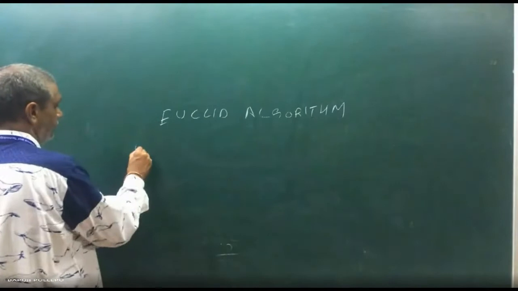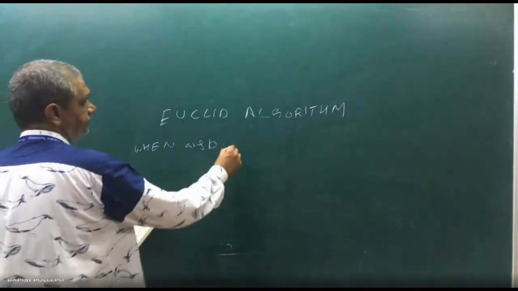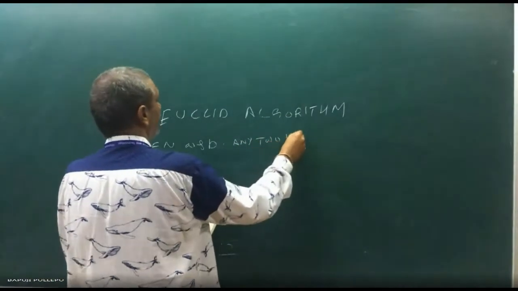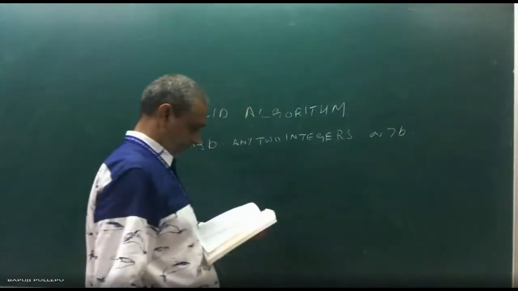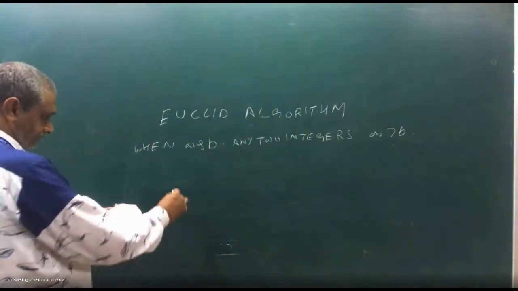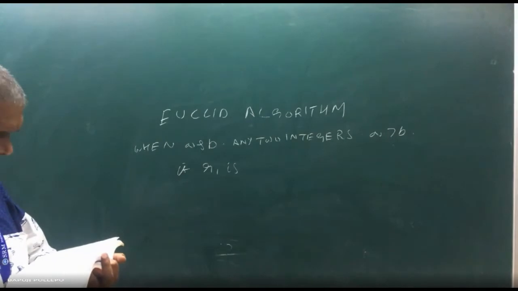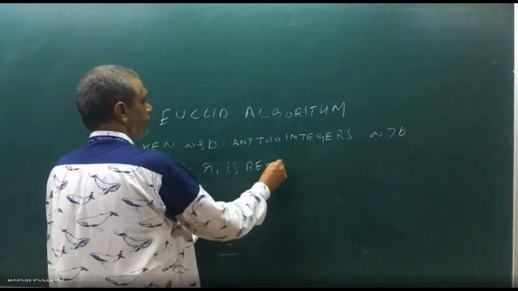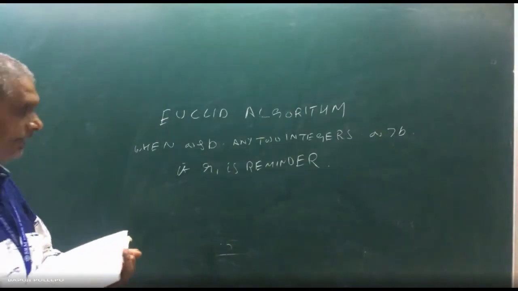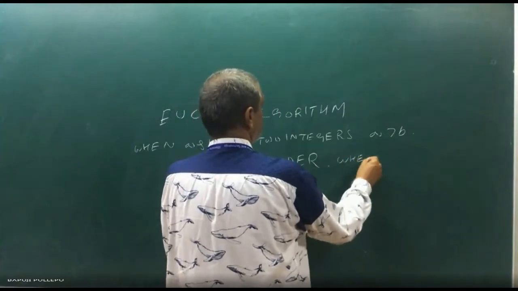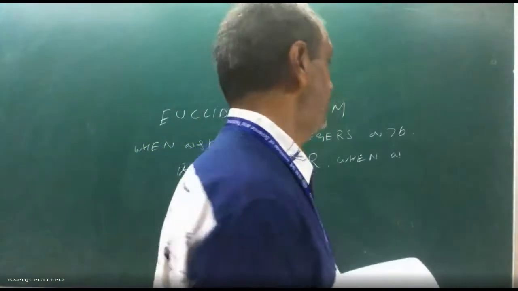When a and b are any two integers, a greater than b, if r1 is the remainder when a is divided by b, that you can write as a divided by b.